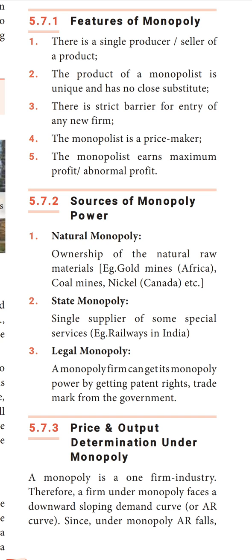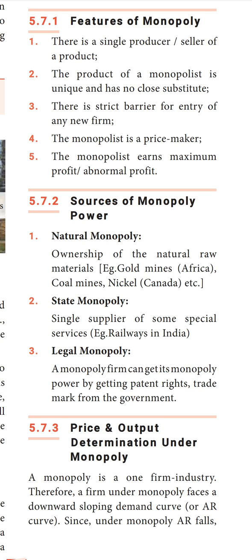Monopoly means a single seller. There is a big barrier to the entry of any new firm, a strict barrier. The monopolist is a price maker. But in perfect competition, we had learned that there is no price maker, only the price taker, in the short run as well as in the long run. But in monopoly, there is a price maker alone.